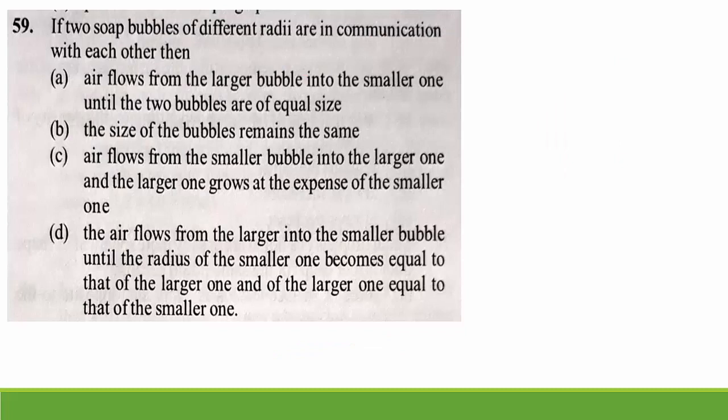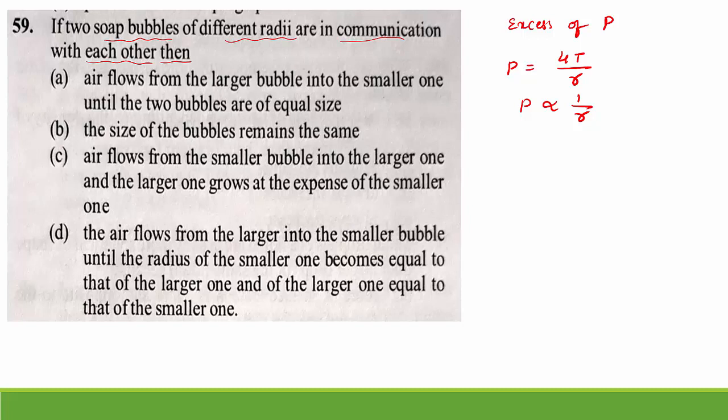59th question: if two soap bubbles of different radii are in communication with each other, then here you should remember the excess of pressure in a soap bubble is given by P equal to 4T divided by R, or P is inversely proportional to radius.